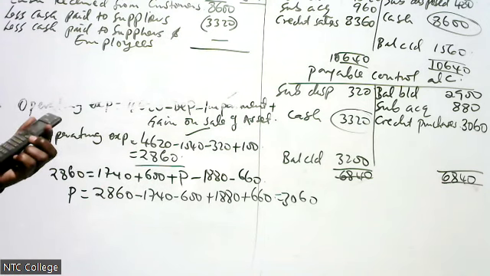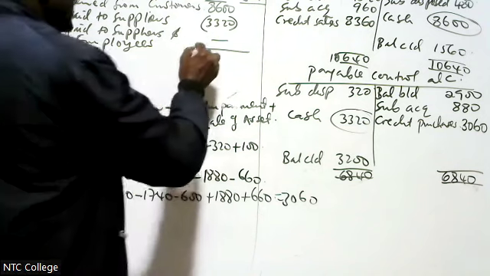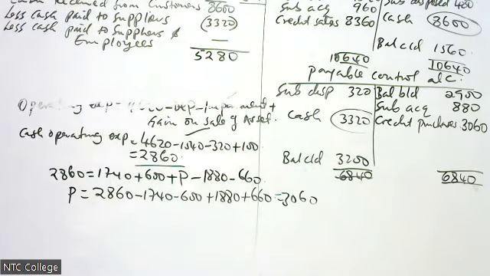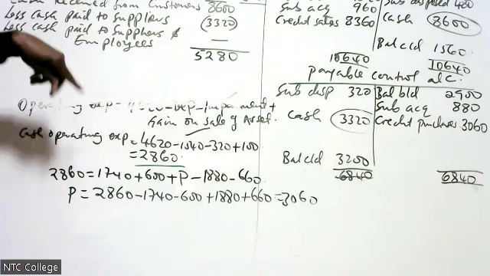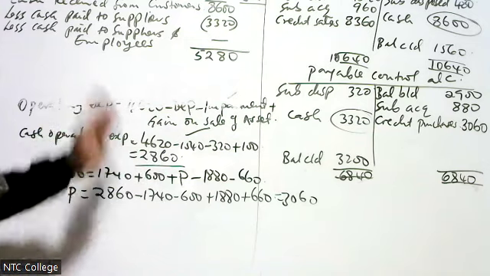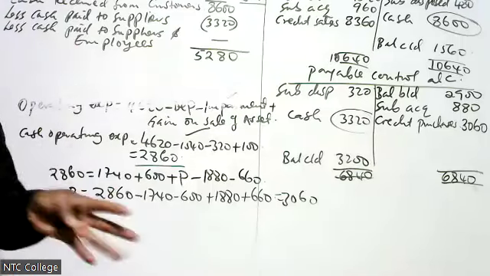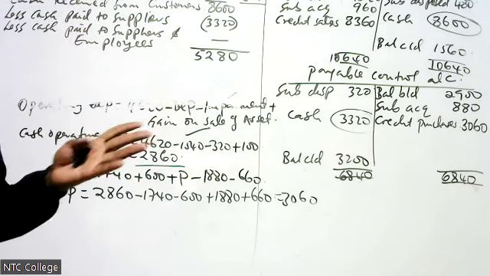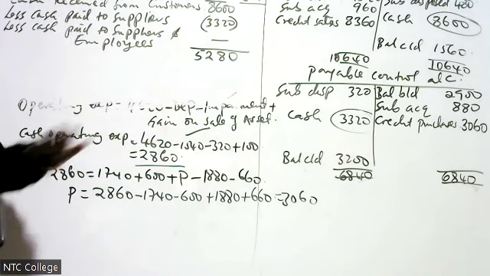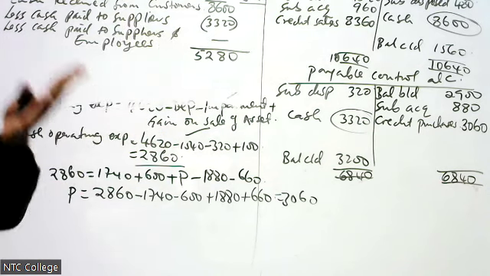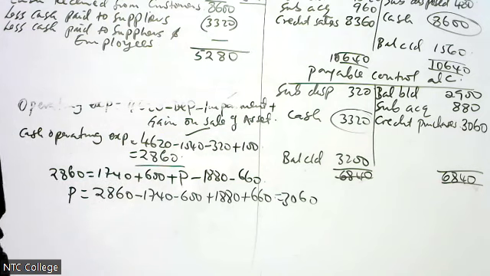Now I take 8600 minus 3320, 5280. Why am I not calculating this? Because we don't have expenses in there. The examiner just gave us the total in the operating expenses. We don't have admin, selling, and distribution in this question. I know somebody will ask, why are we not calculating that? It is because the examiner just combined cost of sales plus expenses. We don't have admin expenses or distribution expenses, but I gave you how you do it.